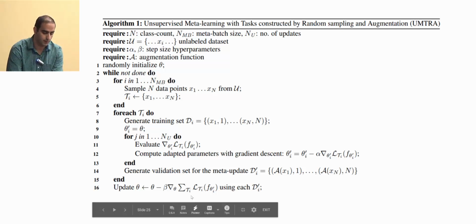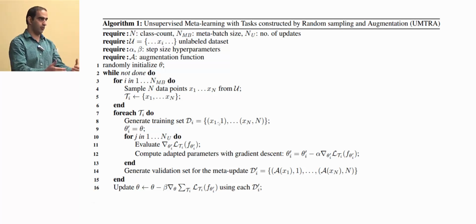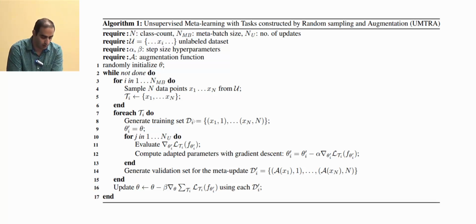You want to say you sum up, right? That you sum up these. Yeah, because this is a meta batch of tasks, so we look at the loss of all of those tasks, and then we sum up over all of those tasks. Yeah, that's actually important. So that's our algorithm. And let's go into the results.